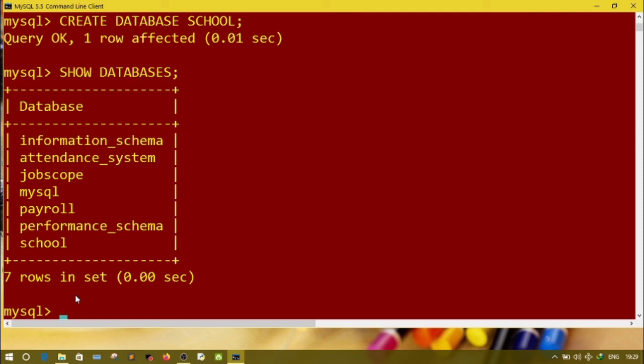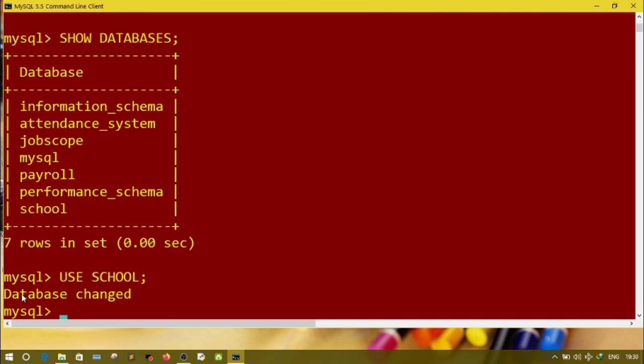So how can I use that, or how can I select that particular database? For that the command is use database, or database no need to write again, use school and semicolon. Here it will show the message database changed. That means now your active database is school. Whatever command you write will affect the database school. This way you can activate a database in MySQL.